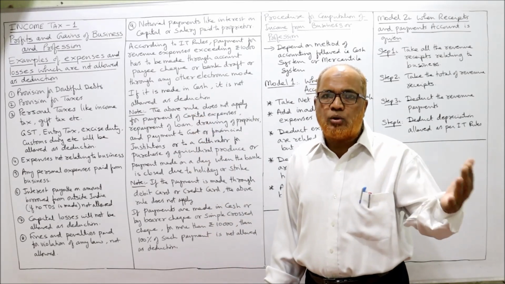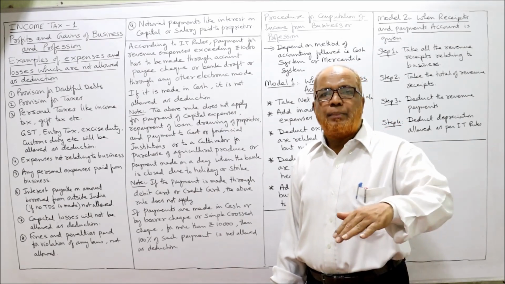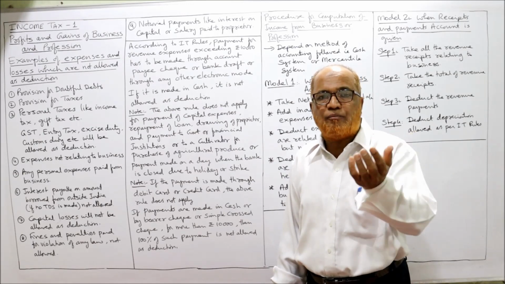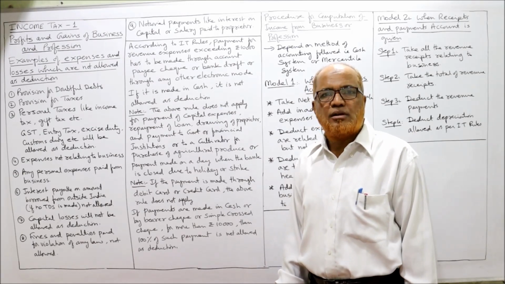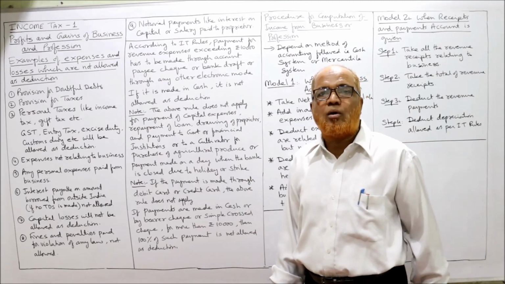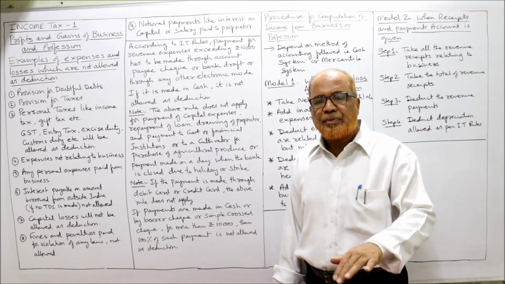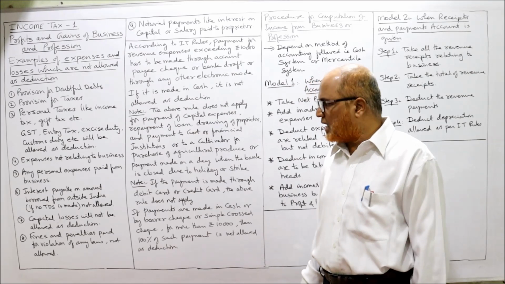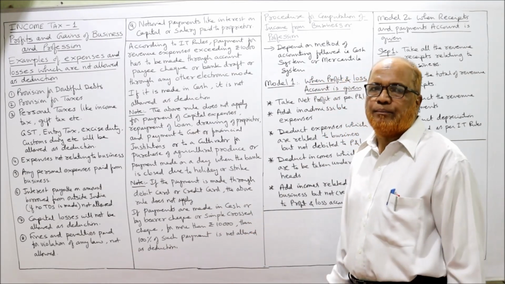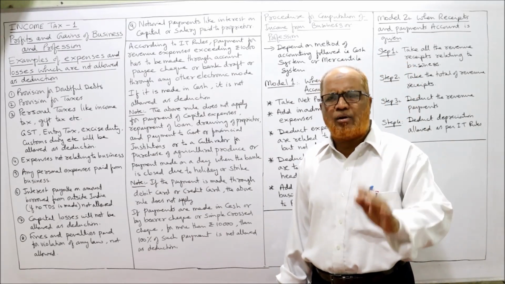When the payment is made to government, to a financial institution, to a cultivator of agricultural produce from whom we have purchased the agricultural products, or if the payment is made on a day on which there is a bank holiday or strike in the bank, under these circumstances the assessee can pay more than 10,000 in cash. If the payment is made through debit card or credit card, the above rule does not apply. If the payment is made through debit card or credit card over 10,000, it is allowed as deduction.